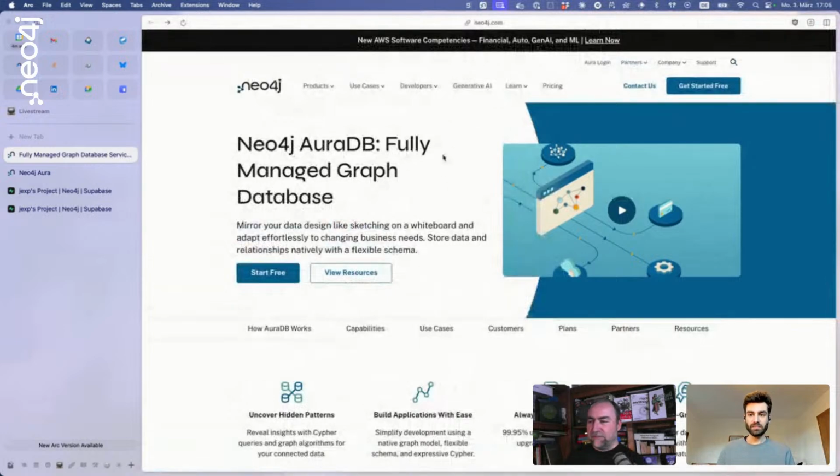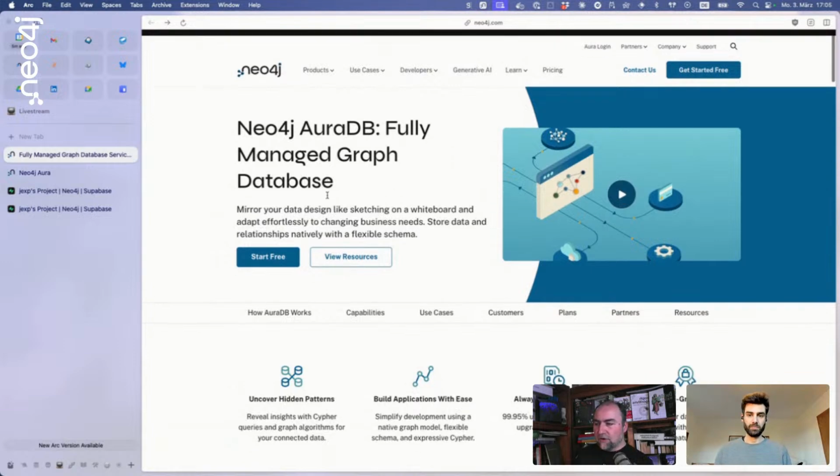So I already opened the AuraDB webpage. You can also just Google Neo4j AuraDB, which is the managed graph offering for Neo4j. If you've run Neo4j yourself in the past, on Neo4j Desktop or with Docker, and at some point you want to launch your application or share your data with colleagues or friends, then the cloud managed service is quite nice. With AuraDB, there are also a number of free options where you can run smaller environments for free, and nowadays a free trial is available too, which I'll show in a second.